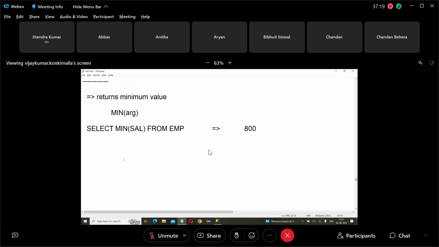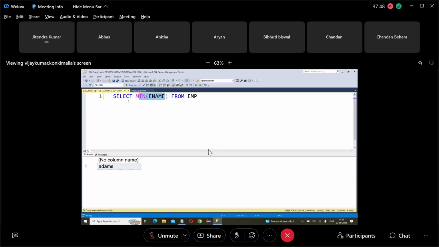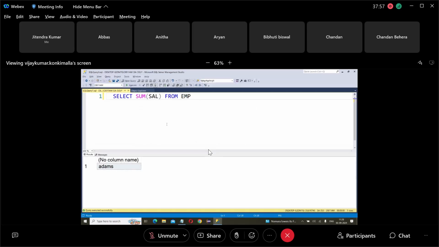What is the next one? The next one is sum. The sum function returns what? Total. So it returns the total of the argument. Suppose: select sum of salary from EMP. It returns the total salary: 29,300.